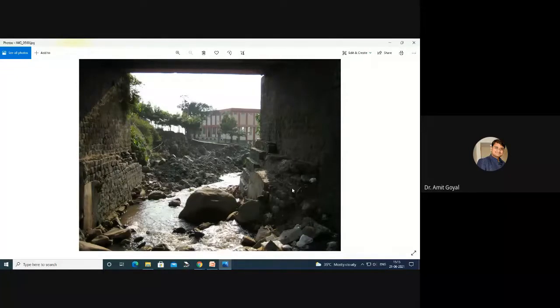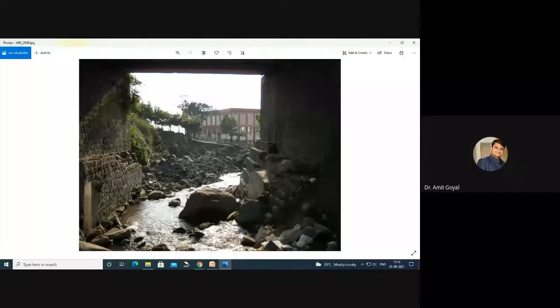We were there to analyze that bridge after retrofitting. The problem is that when heavy rain comes, a lot of debris flows through that bridge, and this school is in danger. So they retrofitted this bridge, and now the flow is channelized, and there is no problem to the school.